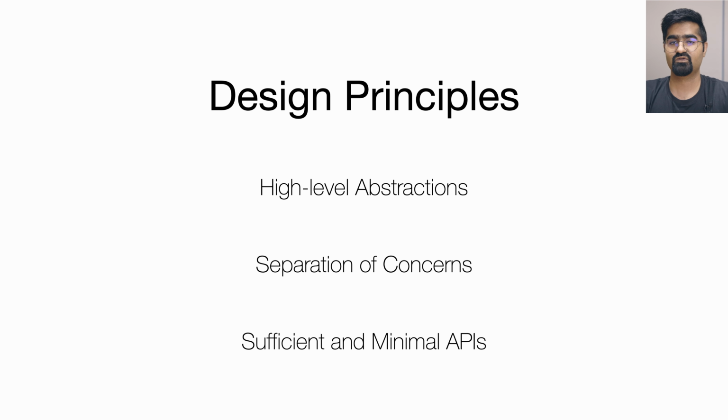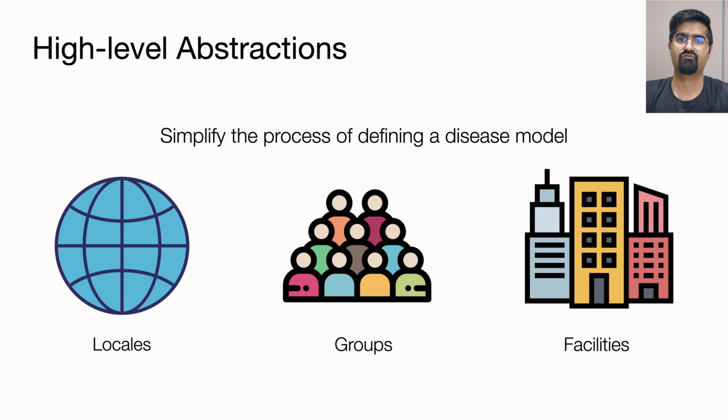We were guided by three main principles while designing EpiPolicy. These are high-level abstractions, separation of concerns, and sufficient and minimal APIs. First, we surfaced three high-level concepts to simplify the process of defining a model. A locale is a geographic region with a population. A locale may have one or more sublocales to model lower-level administrative regions with different population densities, such as cities or villages.